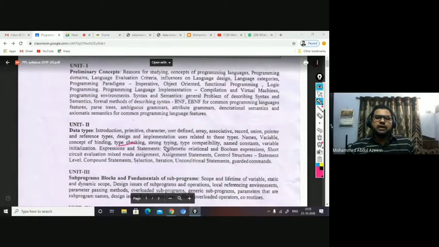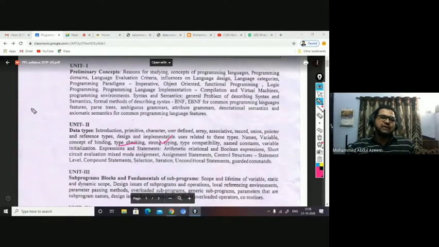So type checking, and then strong typing. What do you mean by strong typing? In C language, as I said, since you have implicit typecasting, it allows operations even if the types of the variables are different.